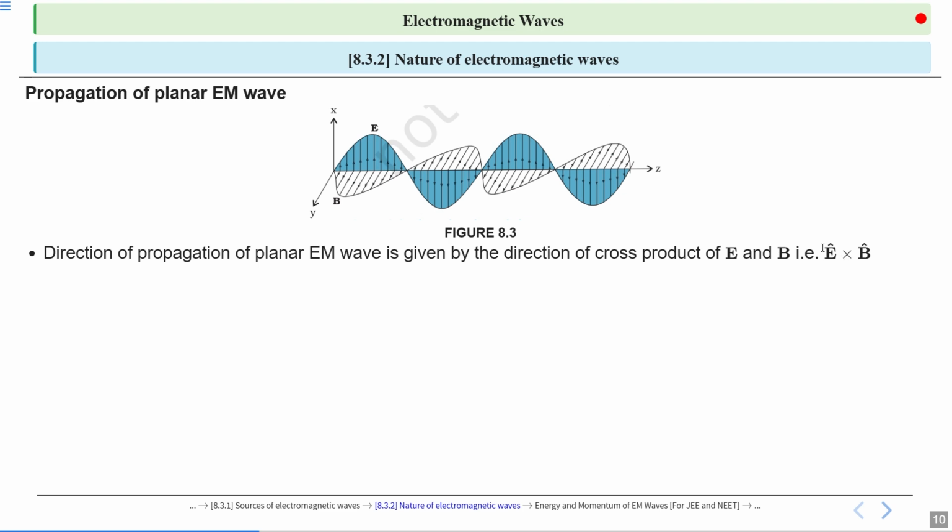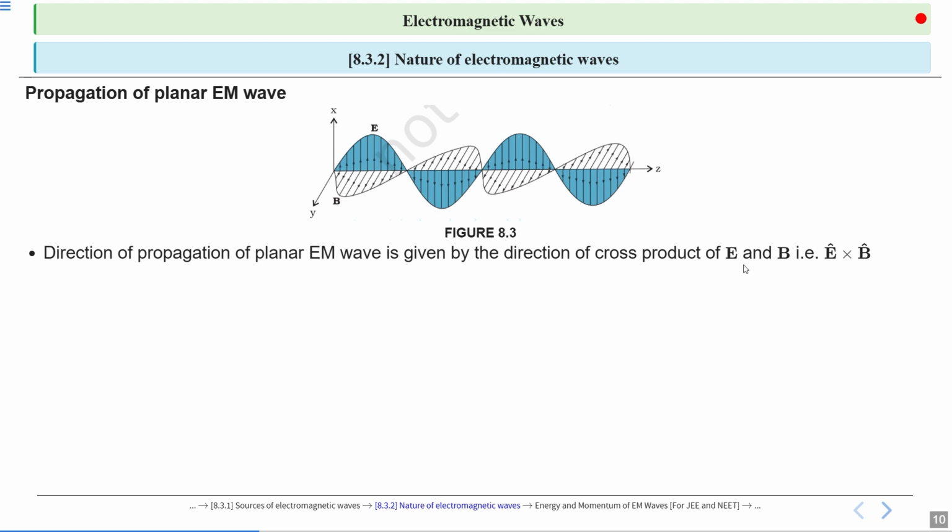We know that when we do the cross product of two vectors, we get another vector having a direction perpendicular to both the individual vectors in the cross product. Similarly, to find the direction of propagation, we have to do E cap cross B cap, or we can say E cross B. Normally, if we are going to find only direction, then E cap cross B cap.